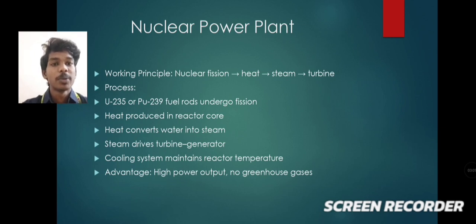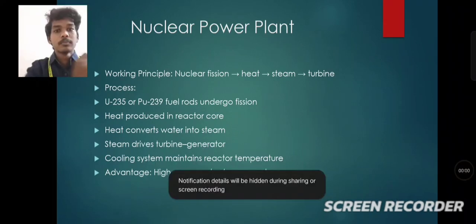Next one, nuclear power plant. The working principle behind the nuclear power plant is that nuclear fission takes place first, then heat is generated. By the heat, steam is produced, then the steam rotates the turbines. By rotating turbines, electricity is produced. The process behind the nuclear power plant is that uranium-235 fuel undergoes the fission process first of all.